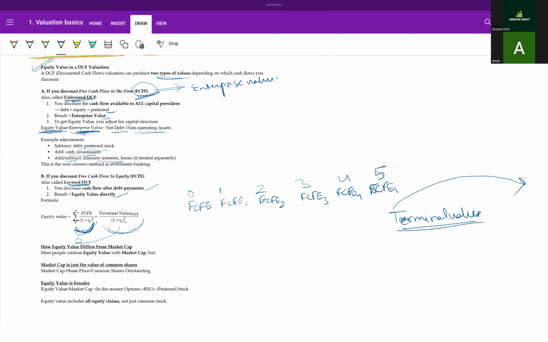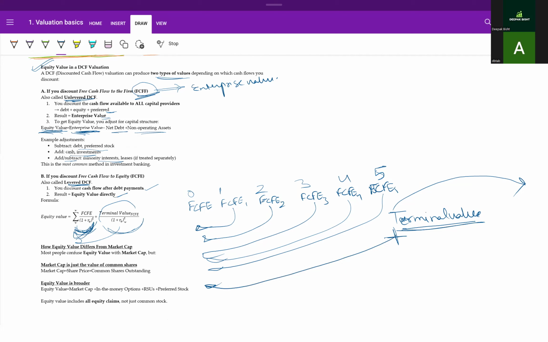This formula represents that I will discount everything to this time period. And the terminal value at this point will be discounted back to here, and this will calculate the equity value directly.